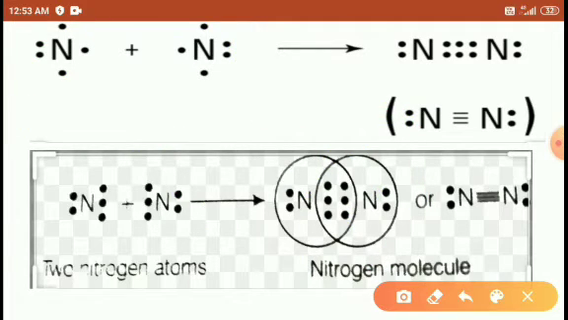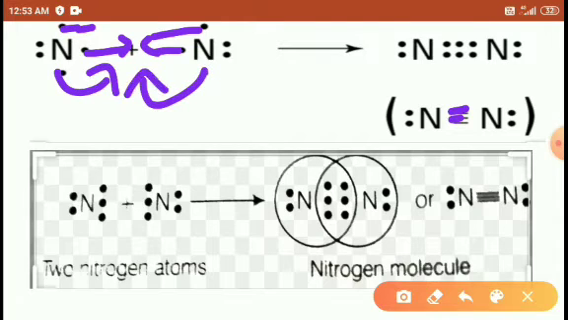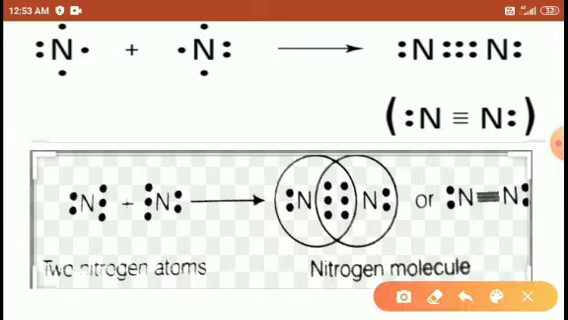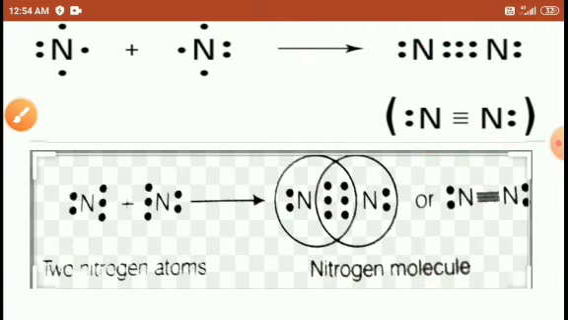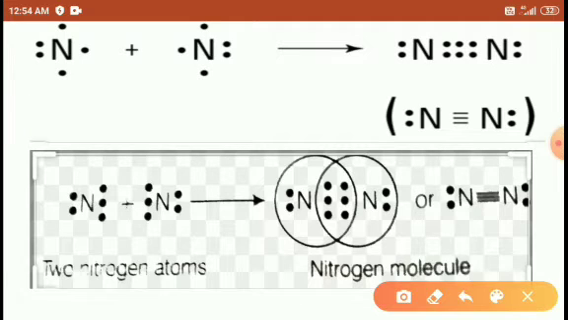So these electrons are shared to form one single bond here. Again this one is shared to form a second, double bond. This one is shared to form a triple bond. Right students? So either you mention this form or this form, both are correct. Then count the electrons, students.